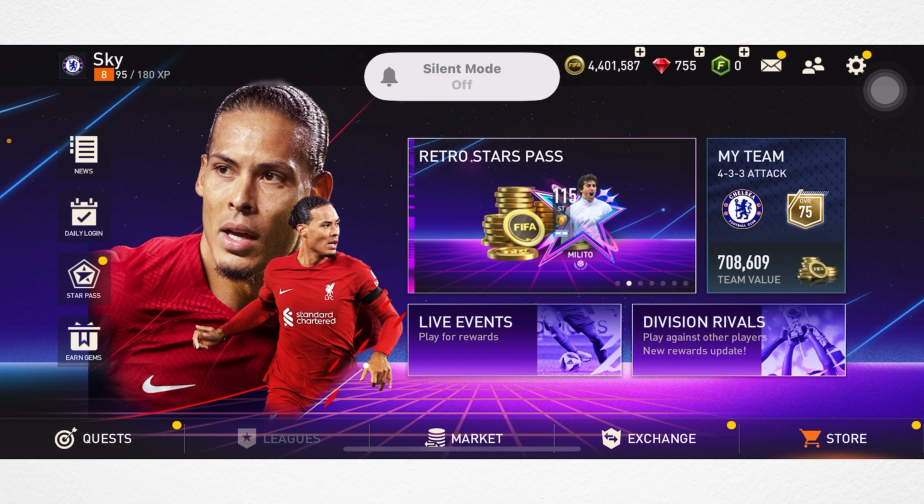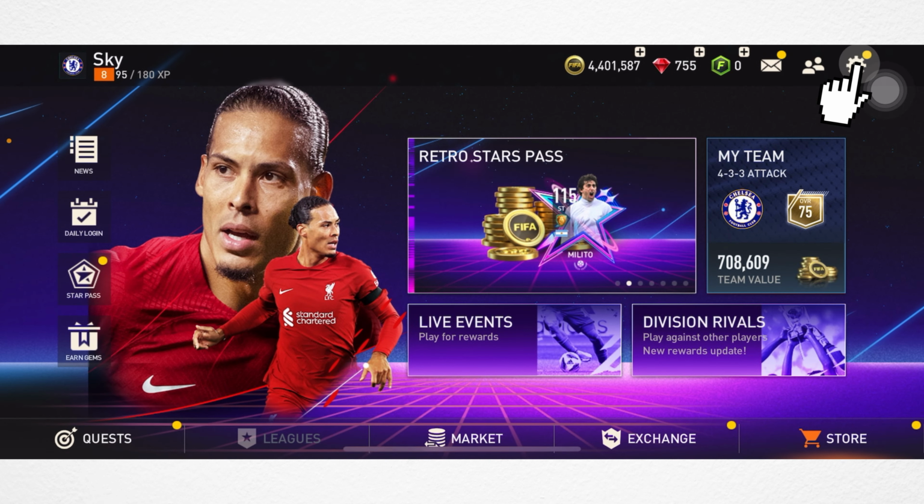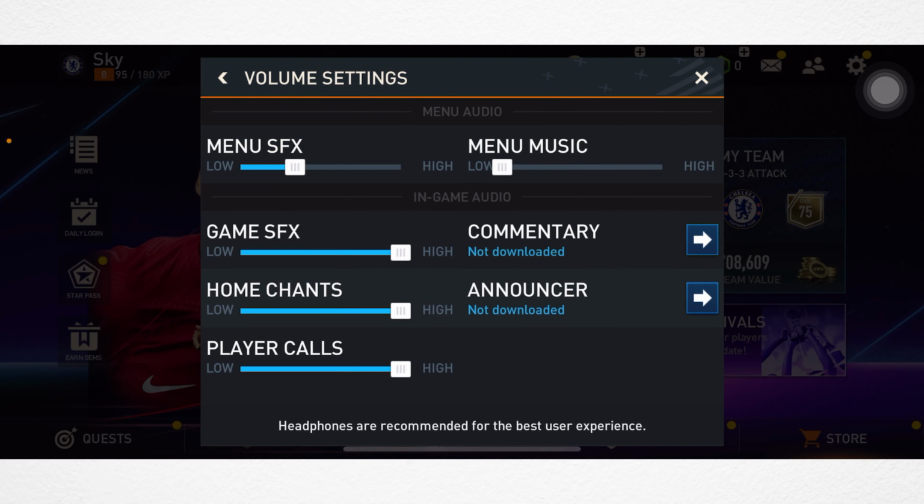Solution 1. Check game sound settings. Open the FIFA Mobile app, tap on settings, scroll down, tap volume settings, set menu SFX to maximum, then set menu music to maximum. And do it for other options as well. Once you are done, check your issue.